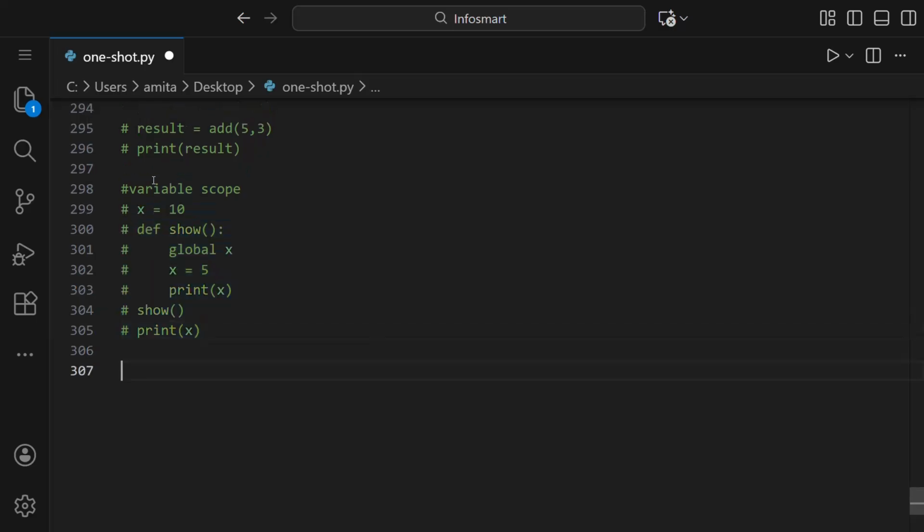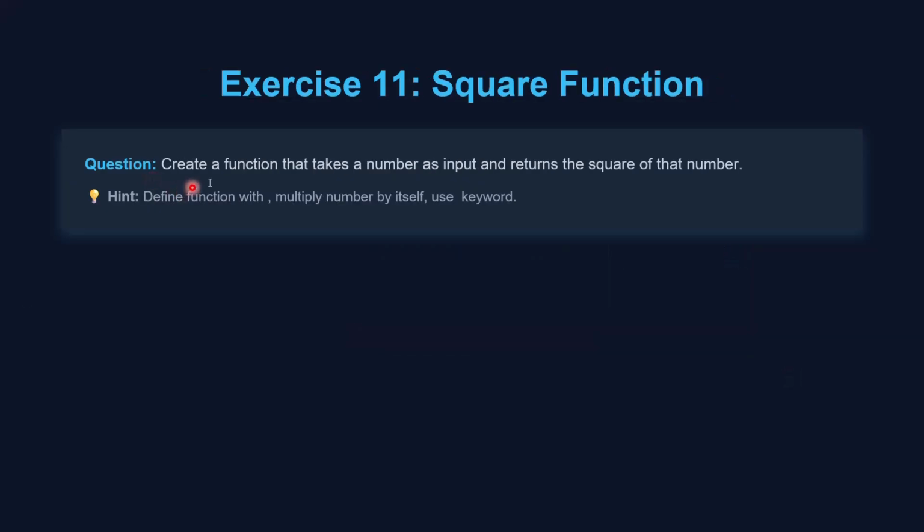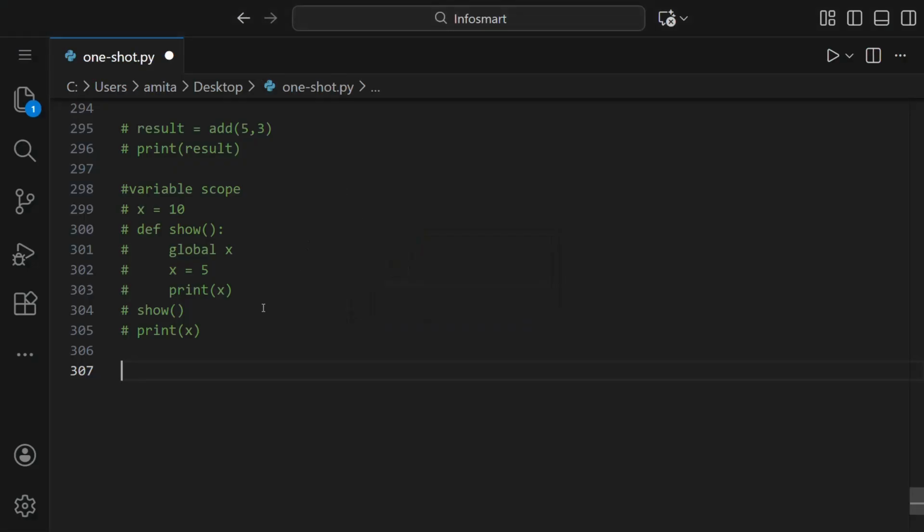So now let us see one question. The question is to create a function that takes a number as input and returns the square of that number. Okay, so we have to create a function first. So let us say square is the name of the function. Inside this, we want num, that is our parameter, and with a colon sign.